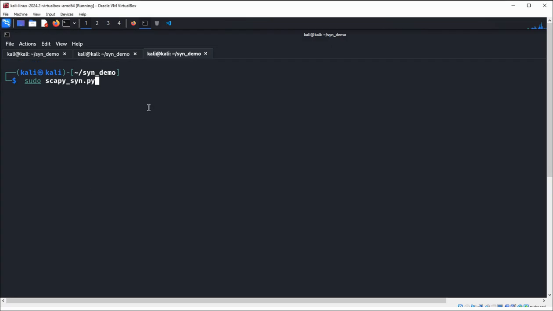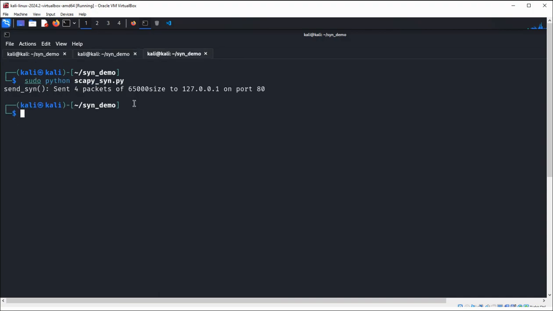Need to use Python 2. So sudo python scapy syn.py, and we can see the message over here: sent four packets of this size to this address and port. Let's go to tshark, and it says captured 4 packets, and this is our web server running.